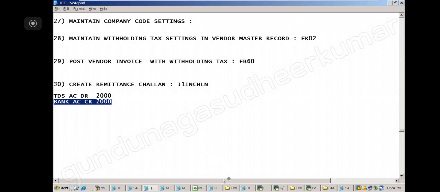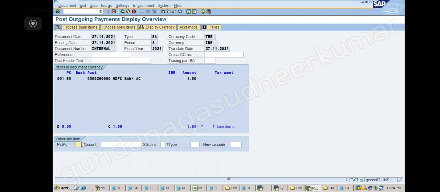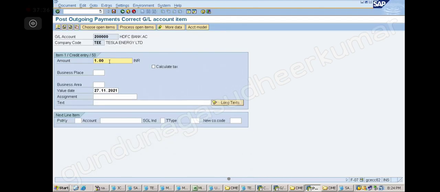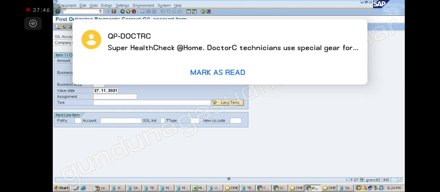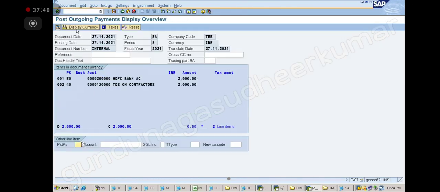So what I have to do now? I have to change this. I will double click on this and I will remove 1 rupee and put how much? 2000. 2000 rupees. Right? So now if I document simulate, you will get the correct entry. So debit the TDS, credit the bank. Is it clear? Yes. Debit the TDS, credit the bank.